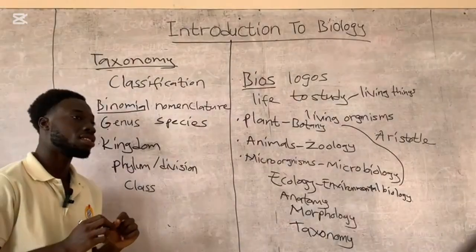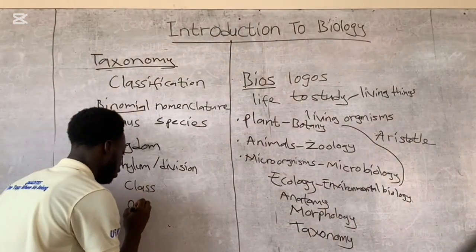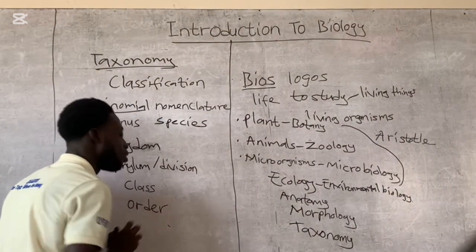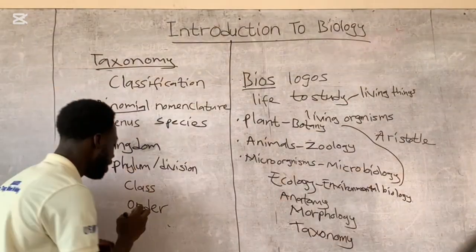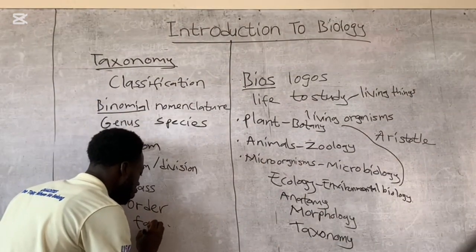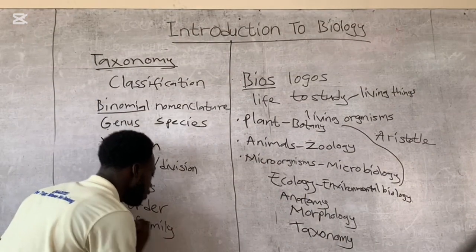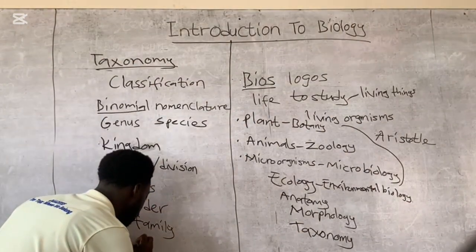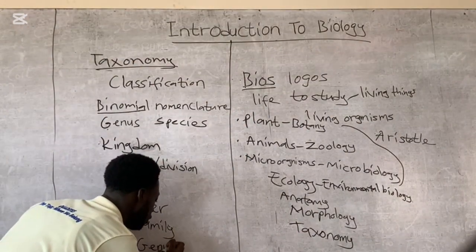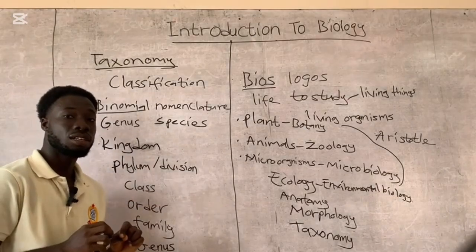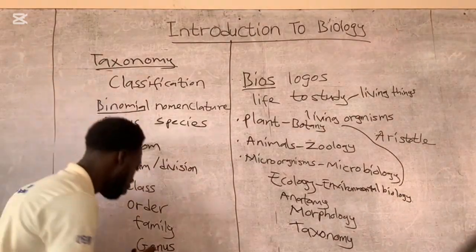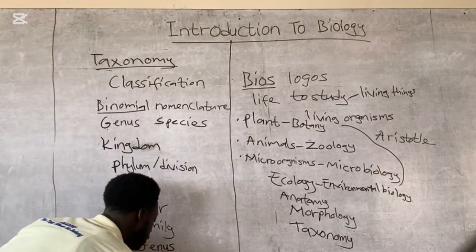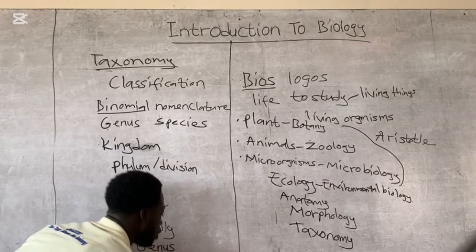The next one is order. And the next one is family. Group them into families. And the next one is the genus. And the last one is the species name.